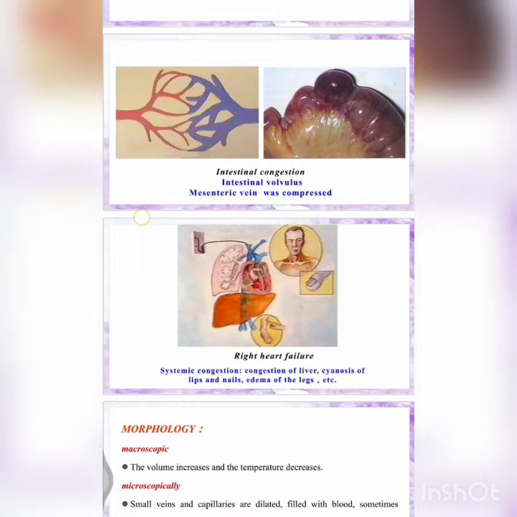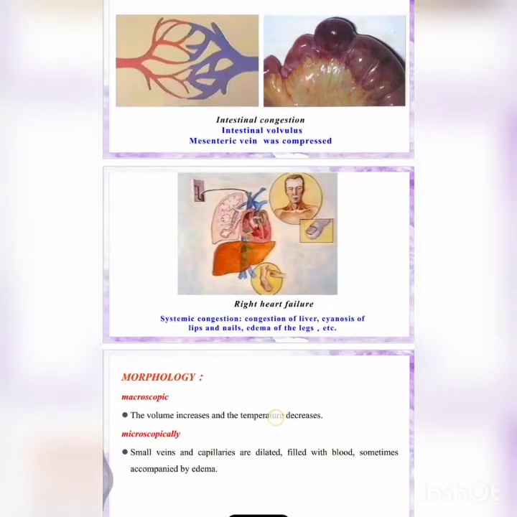So if the blood accumulates here, the pressure increases here, blocking the vein and leading to liver problems, also spleen problems leading to splenomegaly and hepatomegaly. And if the left side fails, because there is the pulmonary vein, then the lungs also become defective. You can see because of right heart failure, there is cyanosis of lips and nails, and also edema in the legs.